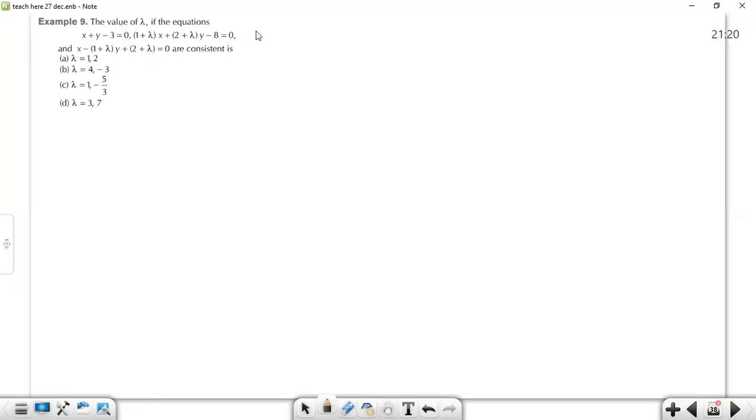So let's write these given equations in a certain manner. The coefficient of z is 0 everywhere, 0 z. Bringing the constant to the right hand side, 1 plus lambda into x plus 2 plus lambda into y plus 0 into z is equal to 8.